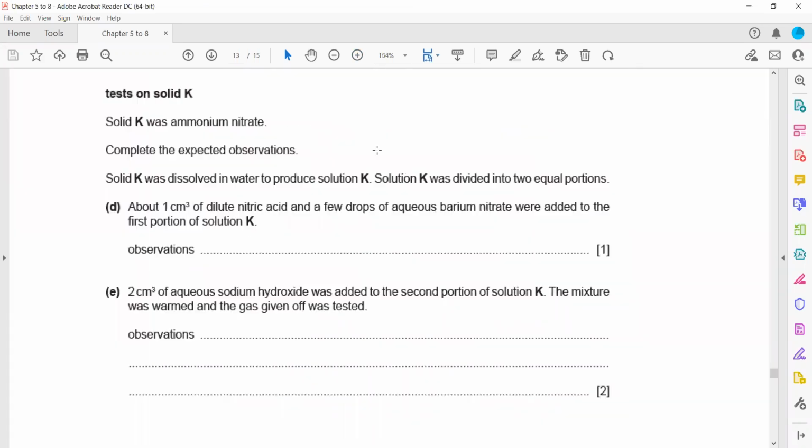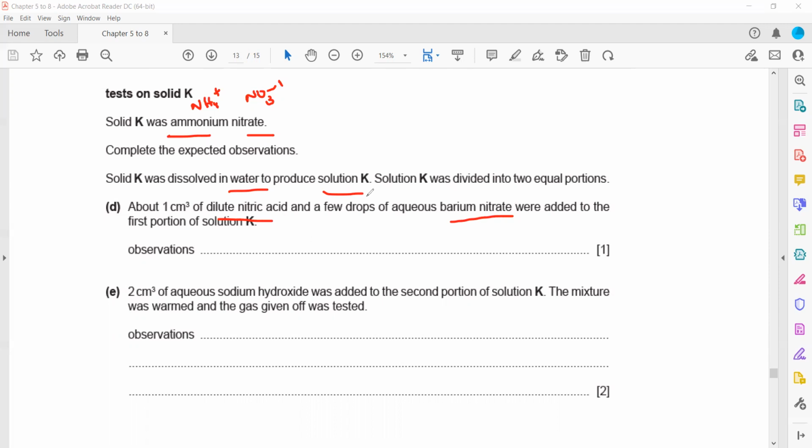Then test on solution K. Solution K, they already mentioned it is the ammonium nitrate, so we know that it contains ammonium ion and it contains a nitrate ion. Complete the expected observation. Solid K was dissolved in water to produce a solution K, which is divided into two equal portions. First, we add nitric acid followed by barium nitrate.